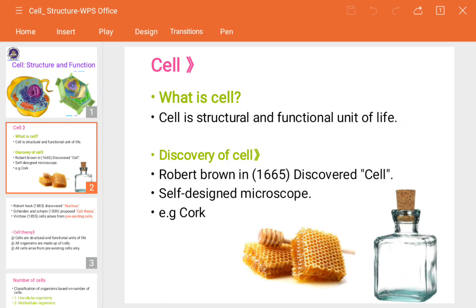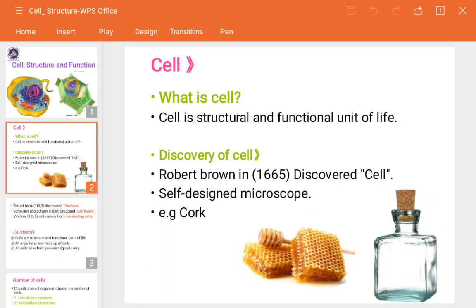According to him, the cork is made up of plants. We know that wood is part of the bark of a plant or tree, which is also a living organism consisting of a number of cells. So initially he observed this cork under his own self-made microscope. He saw that the cork consists of a number of blocks.